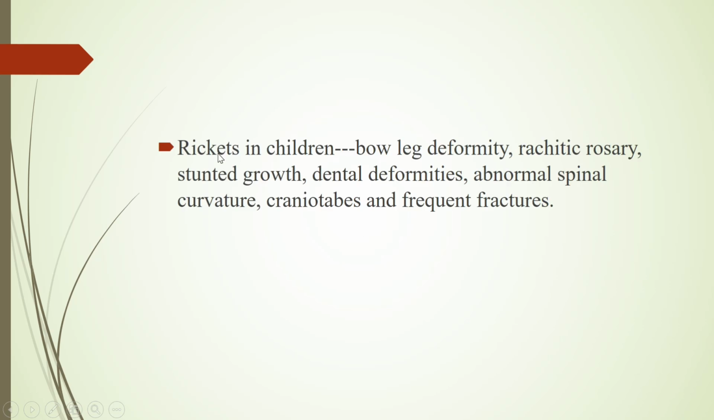Vitamin D deficiency leads to impaired mineralization of cartilage at growth plates, which leads to rickets in children. And it is characterized by bow-leg deformity, rachitic rosary, also known as beading of ribs, stunted growth, dental deformities, abnormal spinal curvature, craniotabes, which is a softening or thinning of the skull bones in infants, and frequent fractures. So these are the characteristic features of rickets in children.